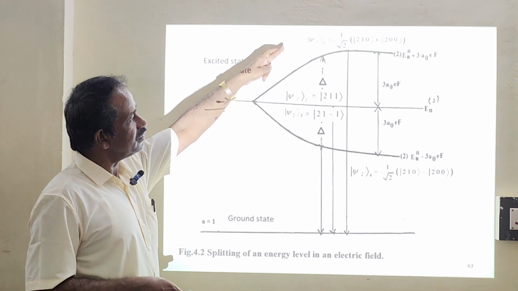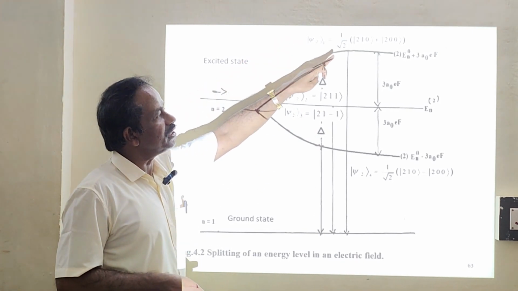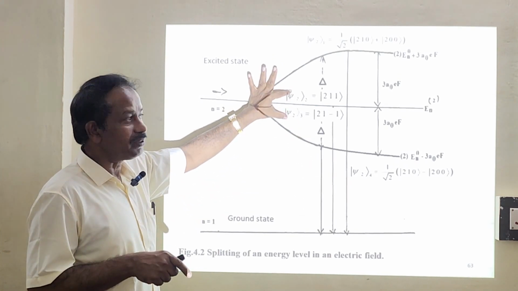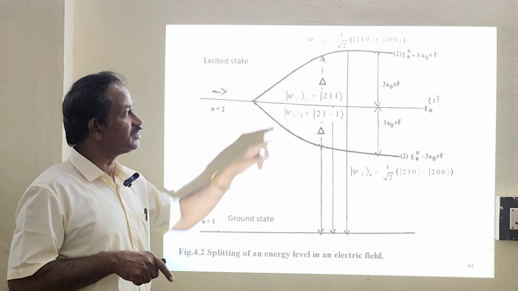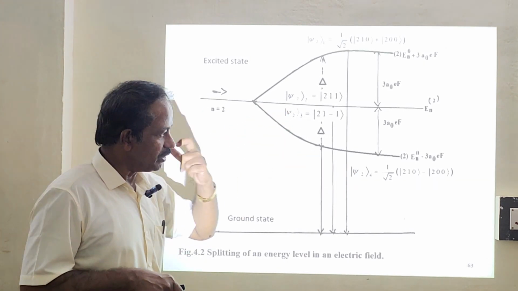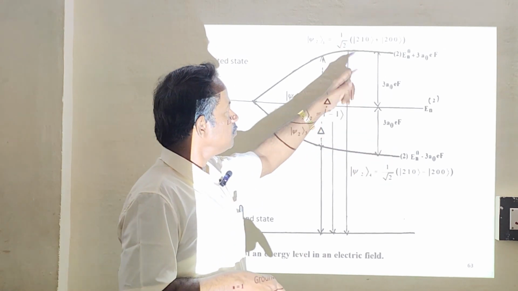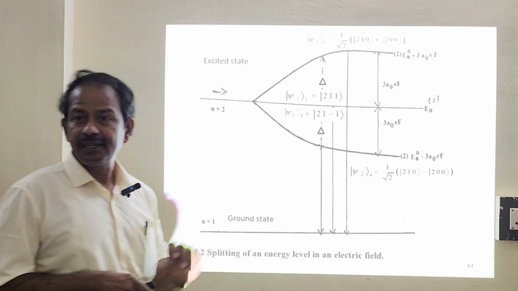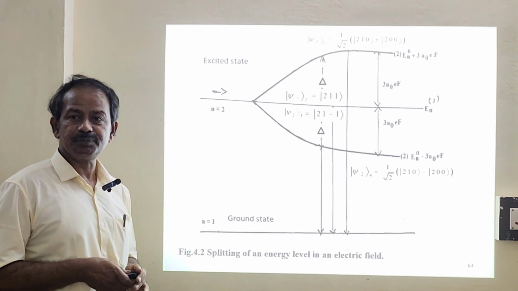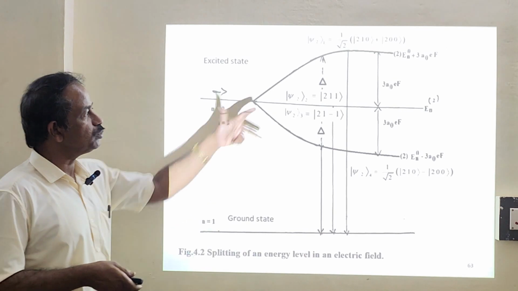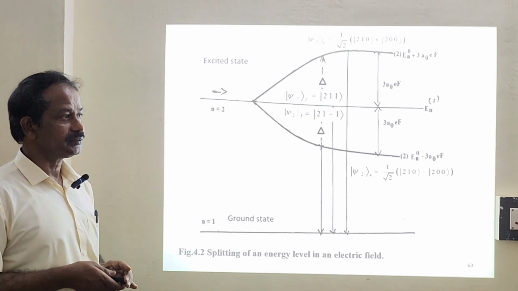What is the wave function? This will have a linear combination, and this also will have a linear combination, and these will have separate wave functions with the same energy. Each wave function has its own energy, but for two different wave functions we have the same energy. So that's why we say this is partially degeneracy. These two wave functions have the same energy.